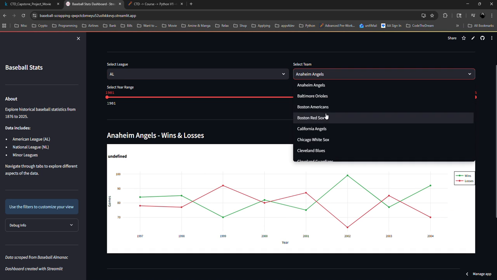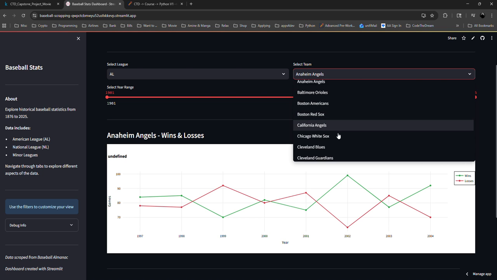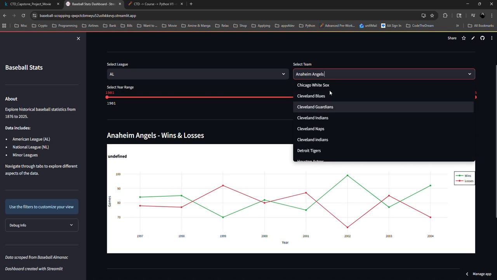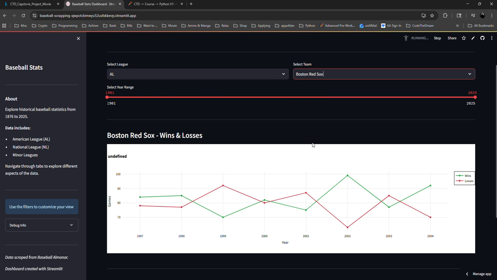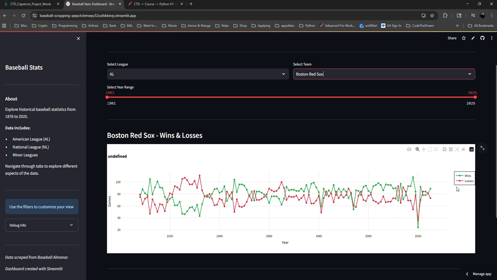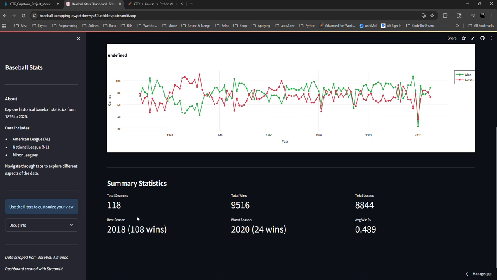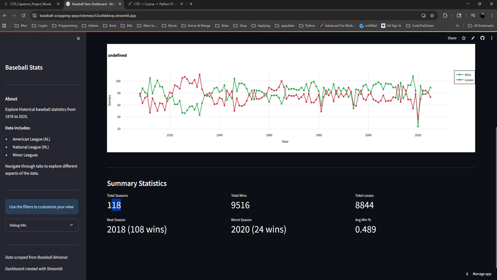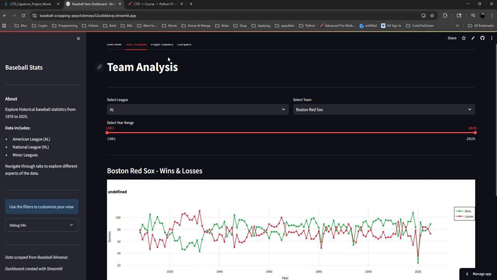You can choose here the team of your preference, and you can see below all the statistics of the winning and losing. And here at the bottom you can see for the Boston Red Sox we have a total season of 118, total wins, total losses, best season, worst season, and the average of winning.